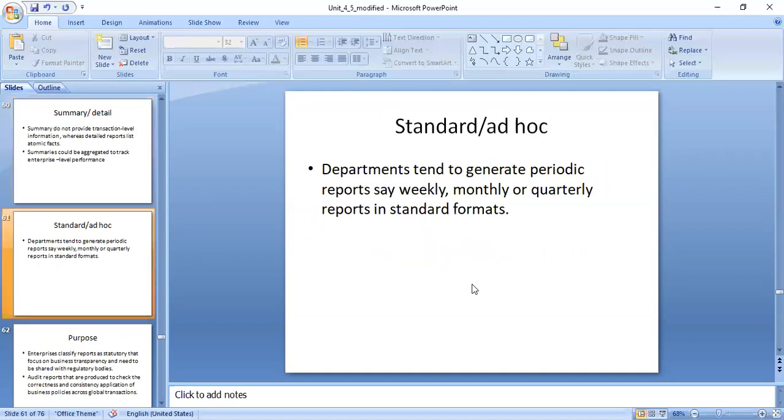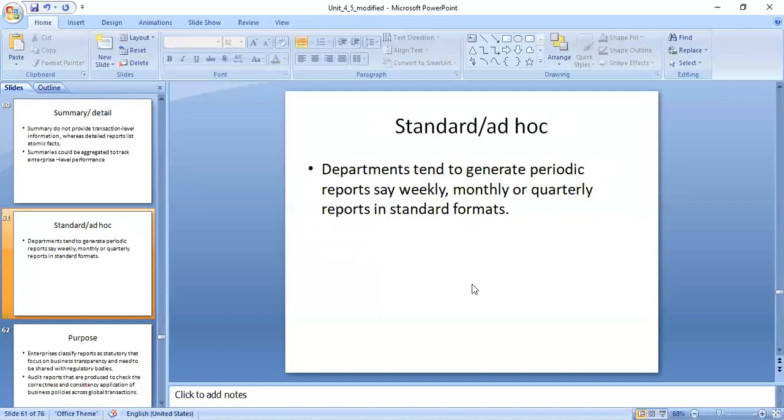The next one is standard and ad hoc reports. The name itself specifies that departments tend to generate periodic reports, say weekly, monthly, or quarterly reports, in a standard format. Monthly format will be like week 1, week 2, week 3, week 4. Weekly format will be Monday, Tuesday, Wednesday, Thursday, Friday, Saturday. And finally quarterly, like January to March or April. So that is the report preparation format.